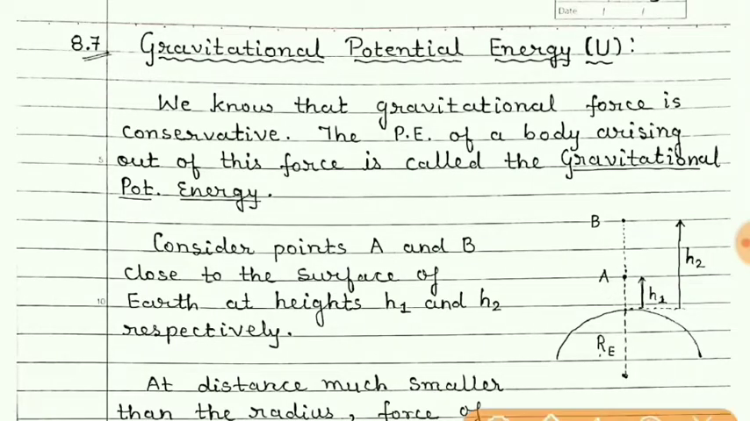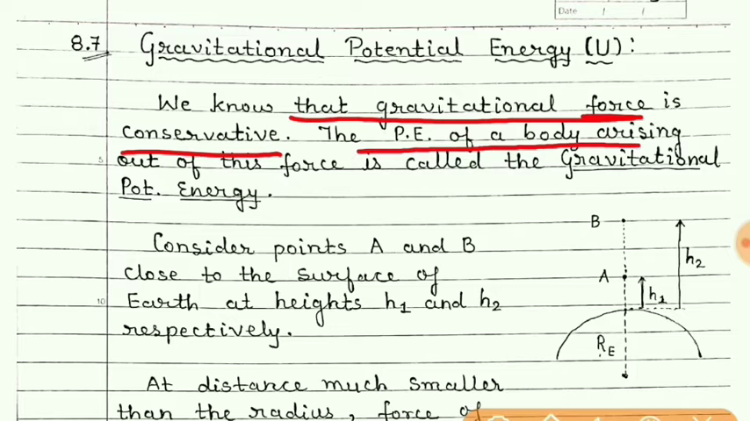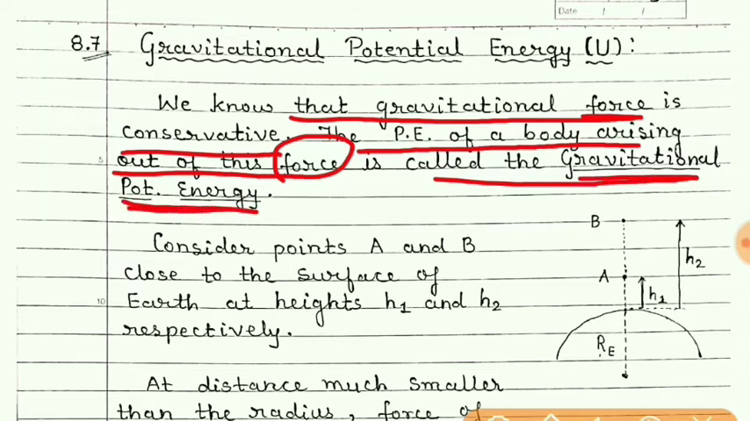Now students, we know that the gravitational force is conservative, and so the potential energy of a body arising out of this force is called gravitational potential energy.